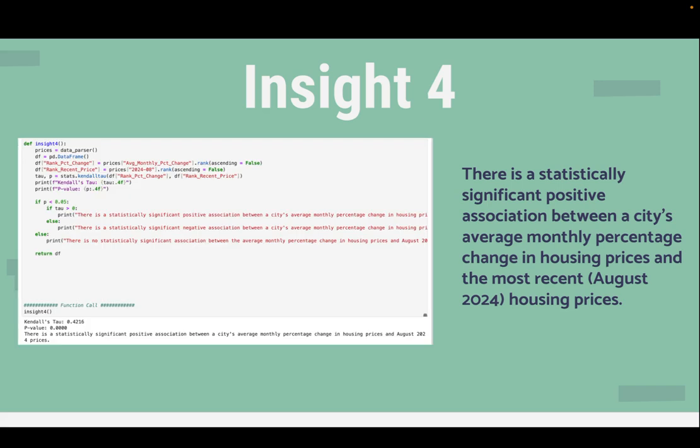For my fourth insight, I began by calling the entire clean downloaded dataset. I then ranked the percent change in the housing prices and the most recent price for each city in descending order. I then used the Kendall-Tau function from the SciPy library to conduct a Kendall-Tau correlation test, which calculated a tau value of 0.4216. This means that there is a statistically significant positive association between a city's average monthly change in housing prices and the current population.